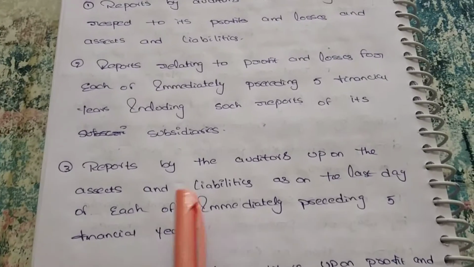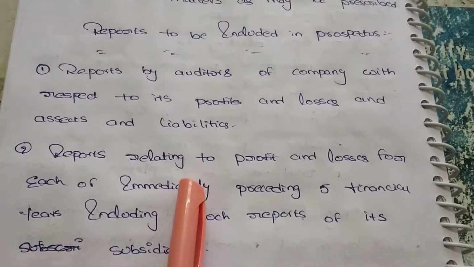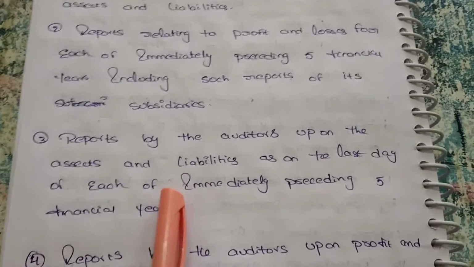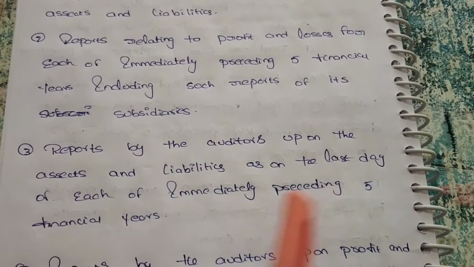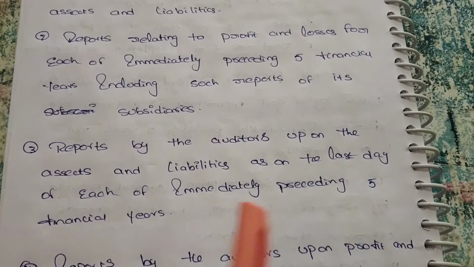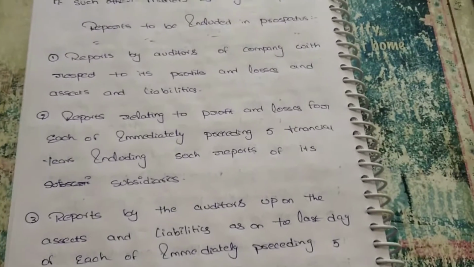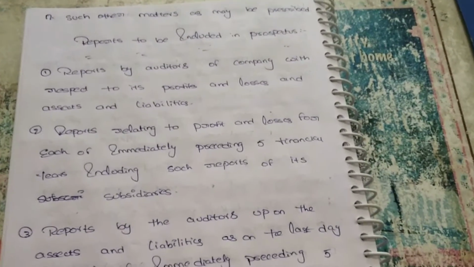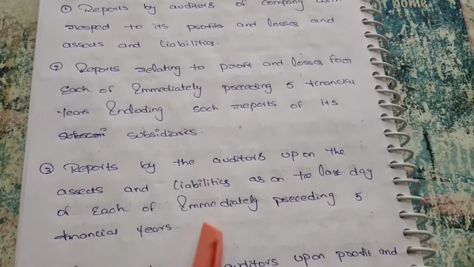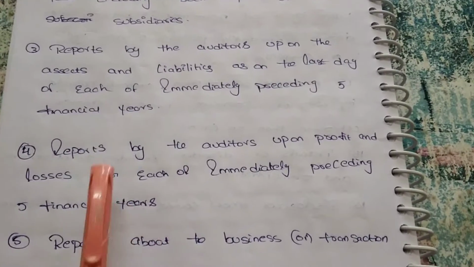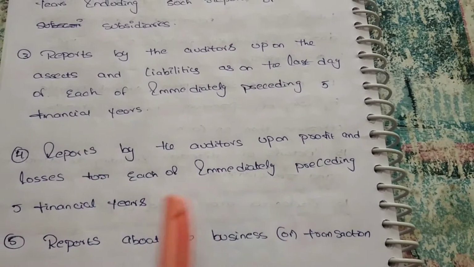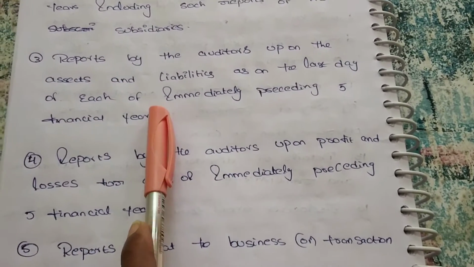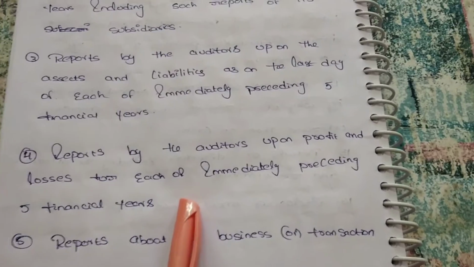Next, reports of the auditors. This is our company's reports, but this is our auditor's reports. Reports by the auditor upon the assets and liabilities as on the last day of each of the immediately preceding 5 financial years. Means up to the 15th January, we have to mention our profits and assets and liabilities report. Next, reports by the auditors upon profits and losses for each of the preceding 5 years. Here, along with the assets and liabilities, you have to mention the profits and losses.